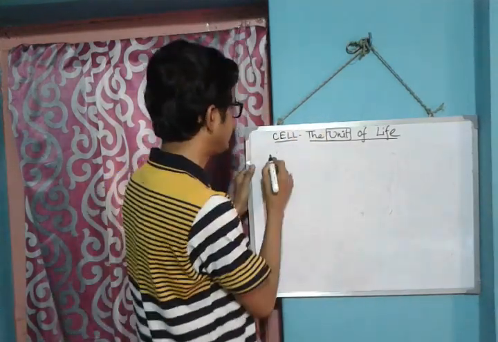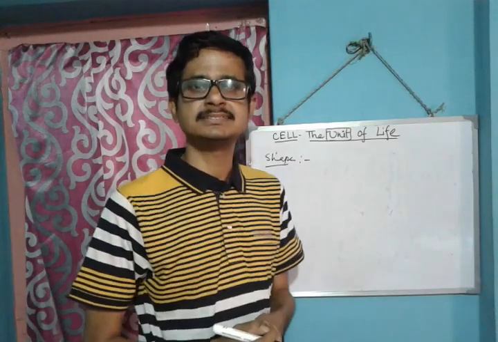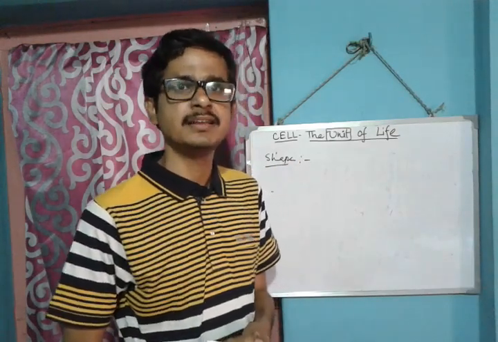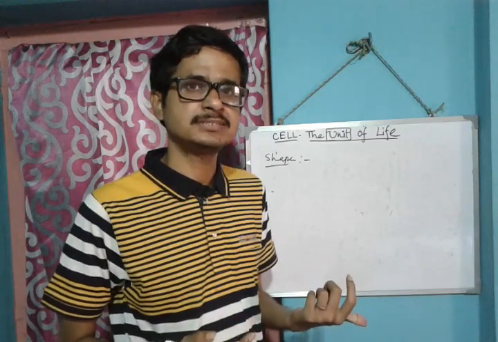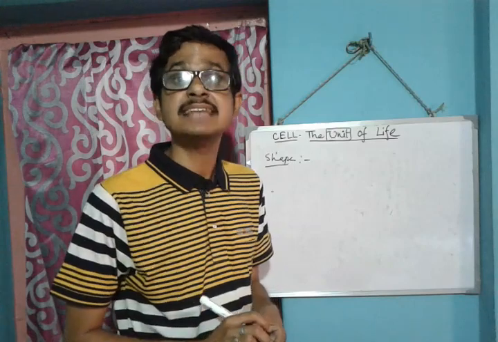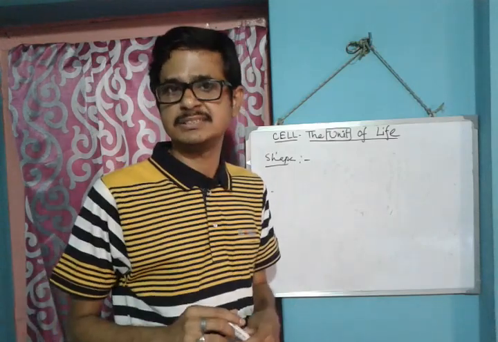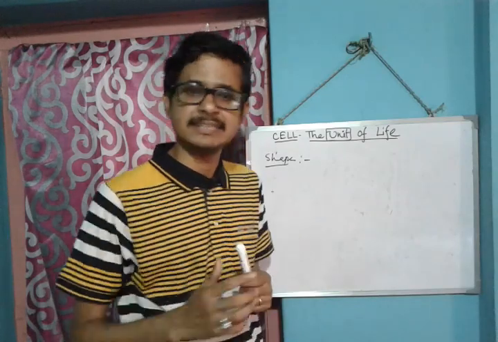Now, cell shape. There are different types of cell shape. Human blood cell, the RBC, what kind of cell? Biconcave or circular. WBC is an amoeboid cell. Nerve cells are very long cells. Like that, there are different cell shapes.